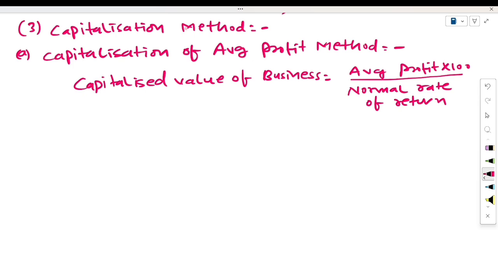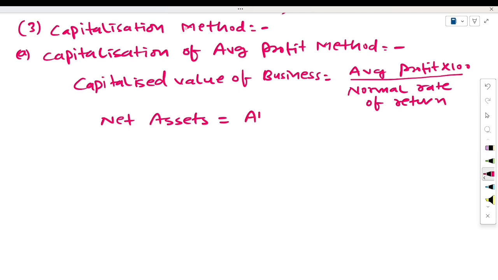If you calculate this capitalized value of business, then after that you have to calculate the value of net asset. How will you calculate it?